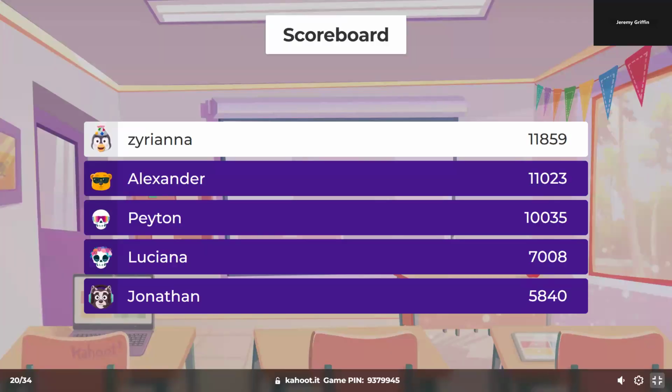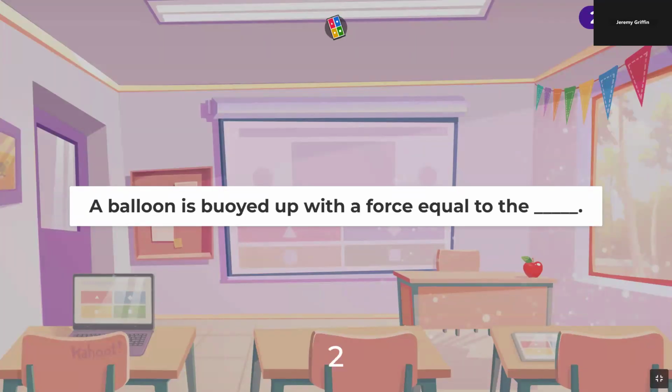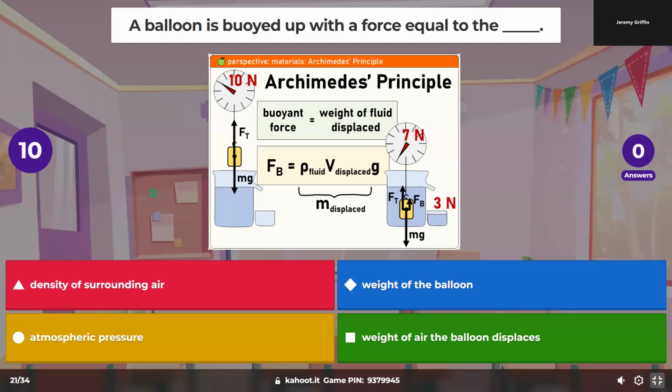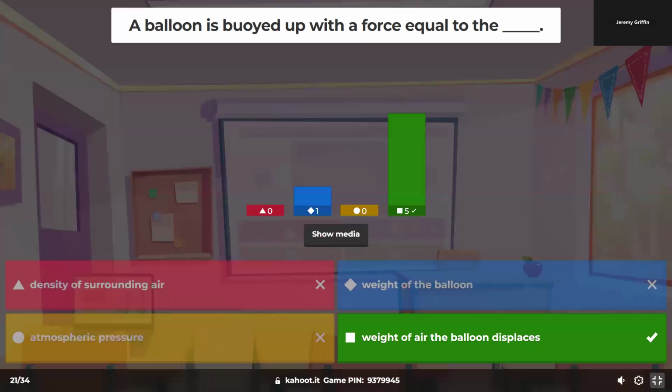All right. A balloon is buoyed up with a force equal to... yeah, that's the best answer, the weight of air that the balloon displaces. That would always be true. Is that called Archimedes' principle? Because the surrounding air is the surrounding fluid. So rho g V is the formula that goes with that. It's for Archimedes' principle.